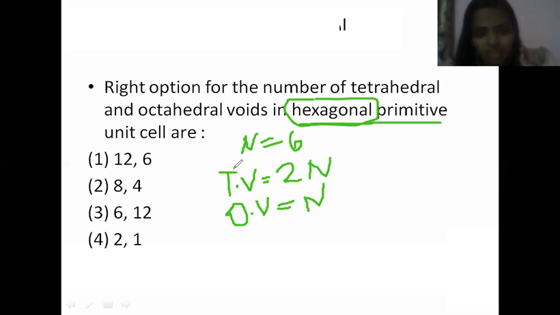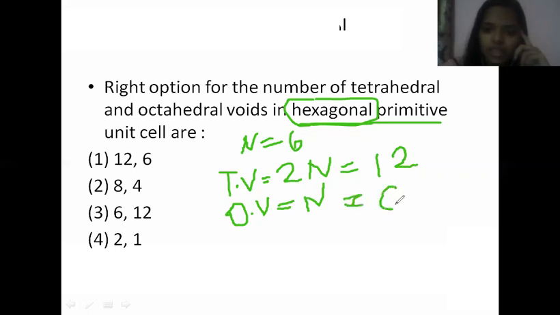Just remember T, tetrahedral voids, T means 2, TT. Here n is 6. So you get 2 into 6, that is 12, and number of octahedral voids as 6. So 12, 6 is the answer. Very simple question.